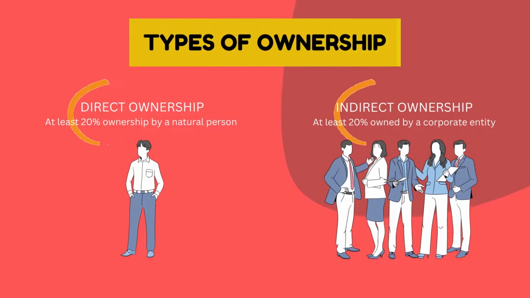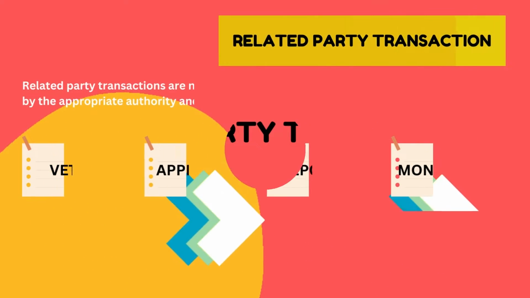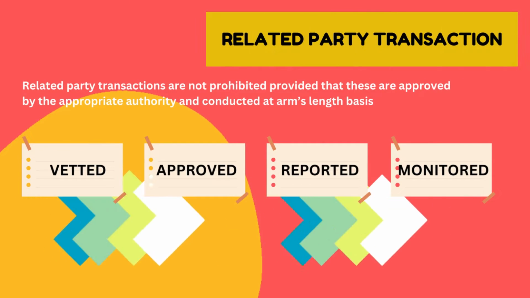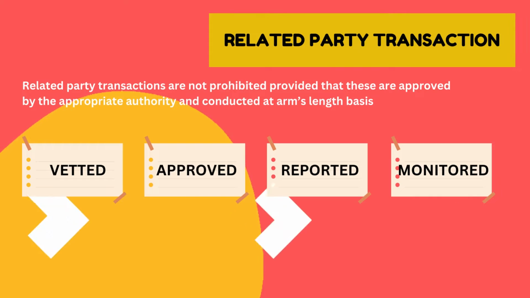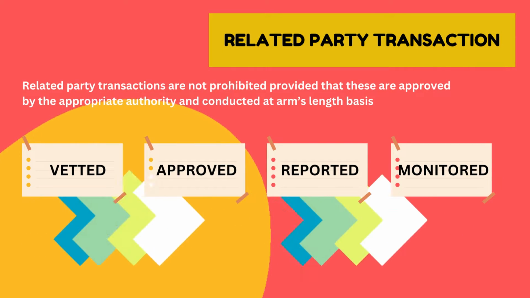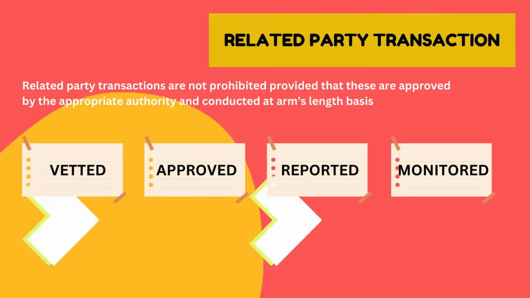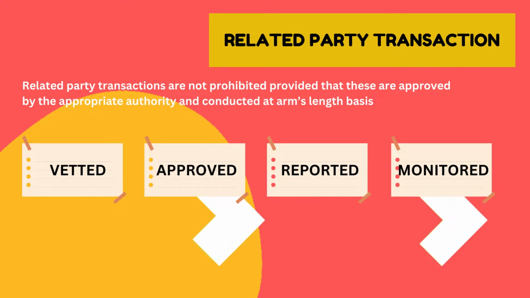And indirect ownership with at least 20% owned by corporate entity. Next up is related party transactions, or RPTs. RPTs are not prohibited provided that these are approved by the appropriate authority and conducted on an arm's length basis. These are the transactions or dealings with the related parties of the bank, including its trust department, regardless of whether a price is charged or not.